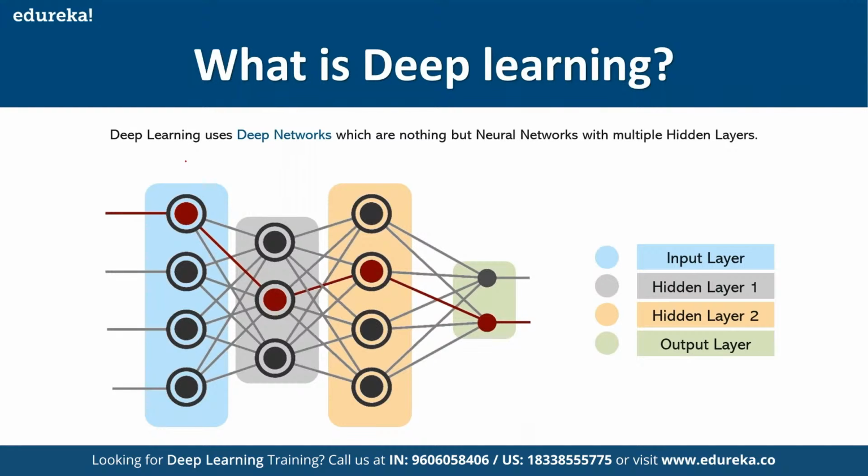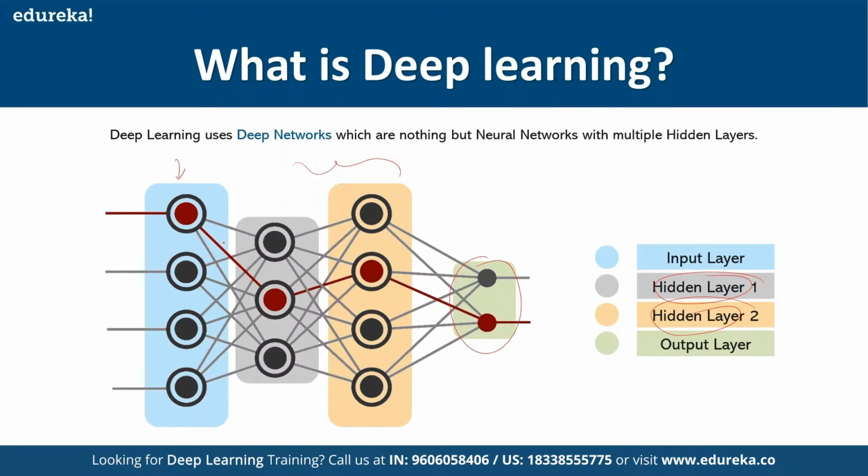This deep learning structure has something called an input layer, followed by some layers. As you can clearly see, these two layers represent my hidden layers, and then we have the output layer. Whenever we are working with deep learning, we'll make use of this neural network kind of architecture, which has these 3 important parts: the input layer, the hidden layer, and the output layer. Now, in order to help you understand what exactly deep learning is and how it processes the data.